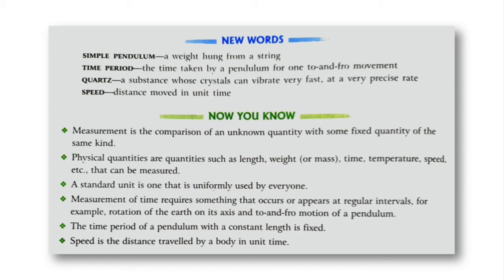Next point, speed is the distance traveled by a body in unit time. I repeat, what is the speed? Speed is the distance traveled by a body in unit time. एक unit time है, वो unit time it can be 1 second, it can be 1 minute and also 1 hour. Standard unit is second.